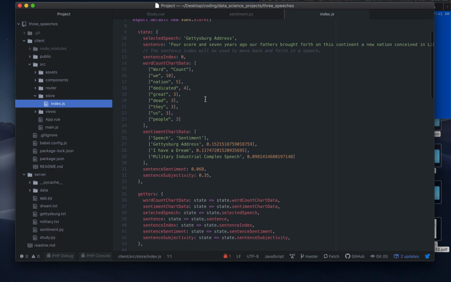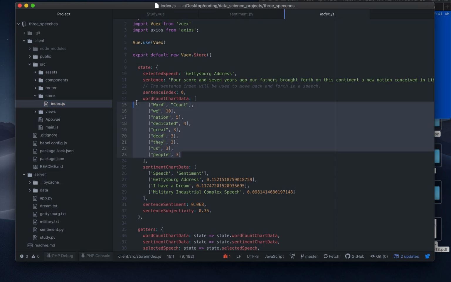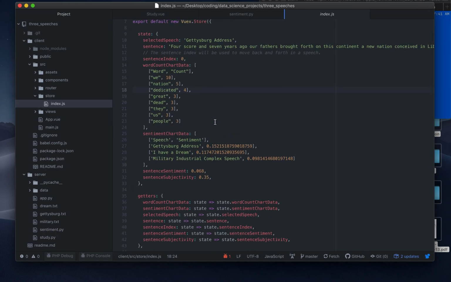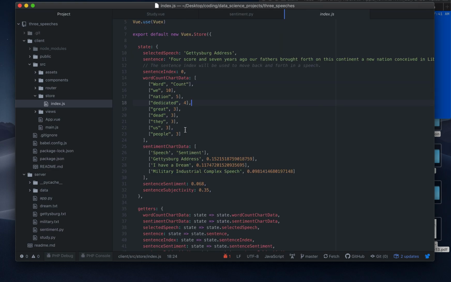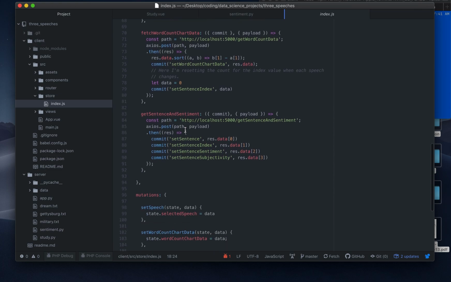The store, the Vuex portion of my project. Again, I mentioned this a couple projects ago that I always start with some initial data, so the graphs aren't blank when you load up the site. A lot of my projects before the summer actually had blank data, and the graphs would always be blank, and it looked really bad. And I had the big light bulb idea, such a simple idea. Why not just preload the data there? So that's basically everything for this project.